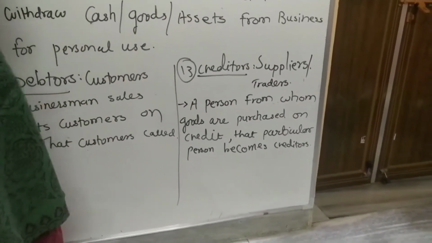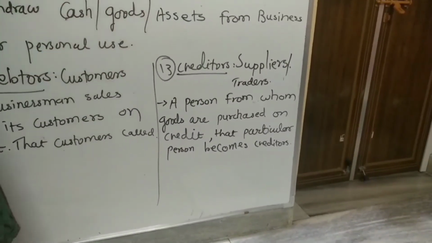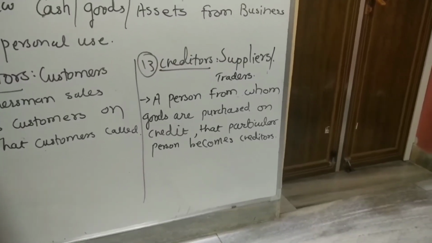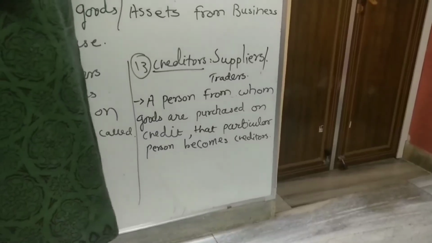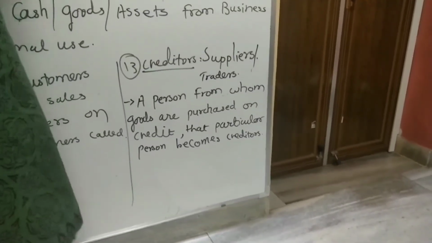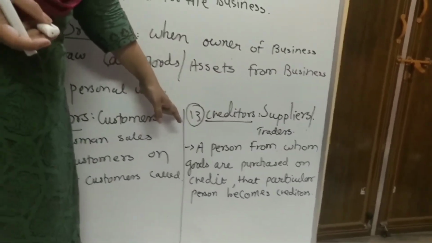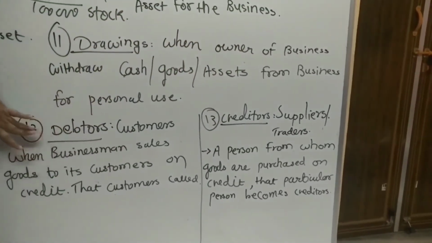If I am buying the goods of 5 lakh rupees and I am keeping in my shop, that time I am not paying, so I have to pay him 5 lakh rupees. So that producers become my creditors. In future he would ask that the owner of Shriji Provision Store, give us this 5 lakh rupees. Is it clear?